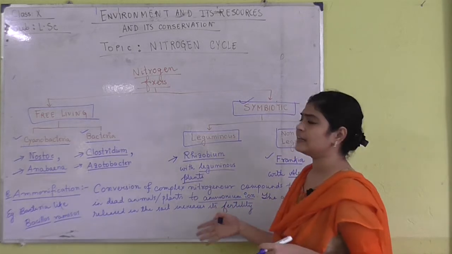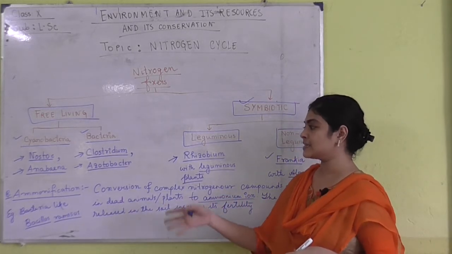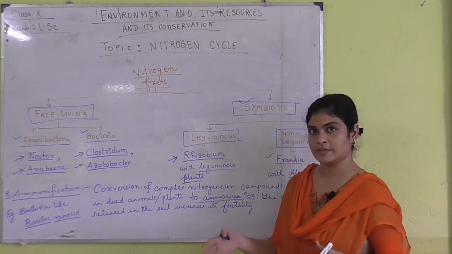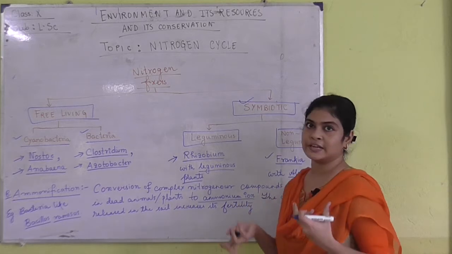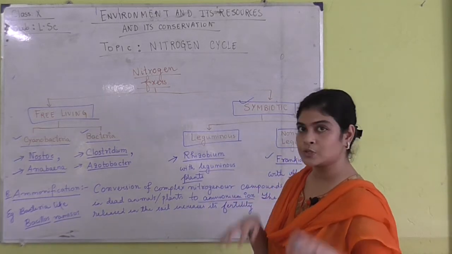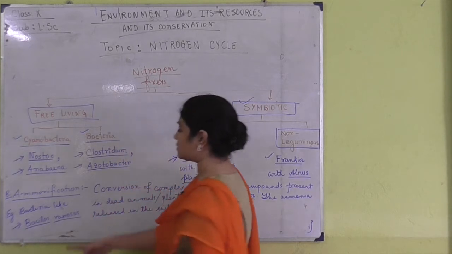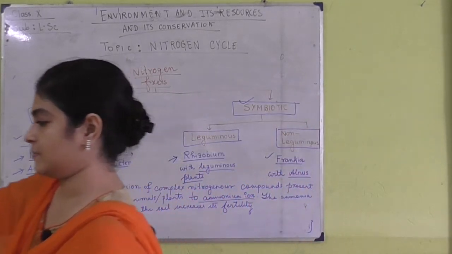There are some bacteria which, after organisms die, decompose them. So when these ammonifying bacteria come and decompose the dead body of that organism, certain ammonium ions are released, which seep into the soil. Now I have given an example of a bacteria, that is Bacillus ramosus. Next we are going to learn about nitrification.